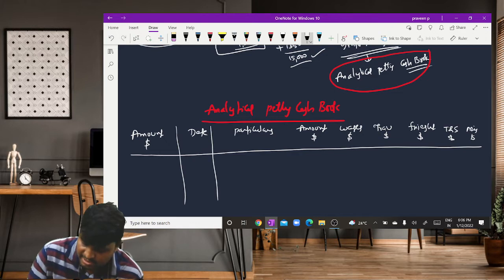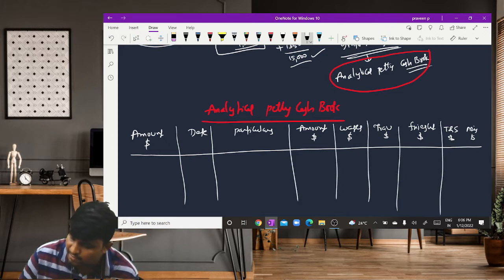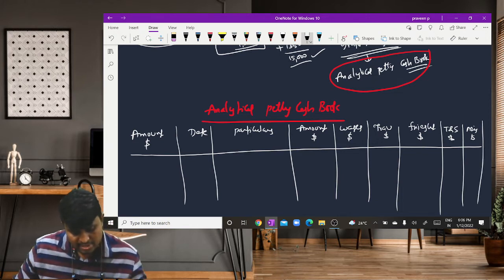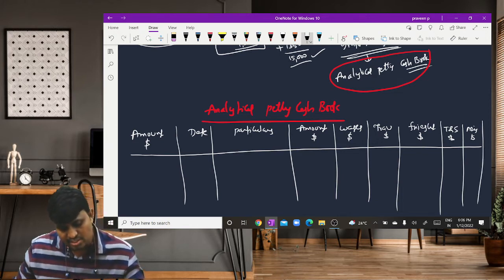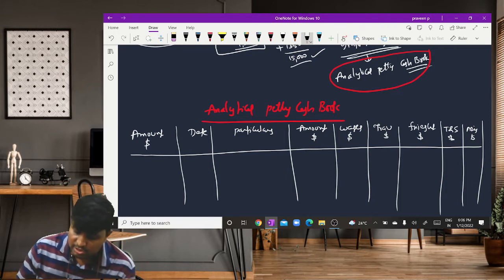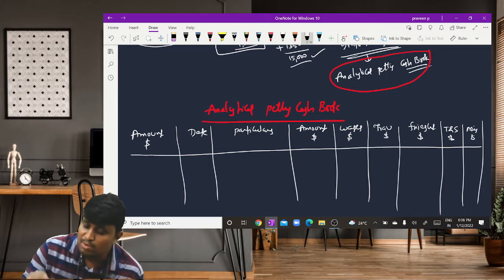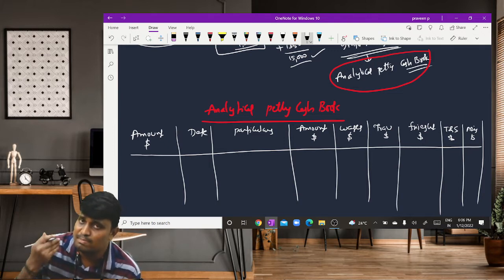So in that way, separate columns are maintained for each and every expenditure.